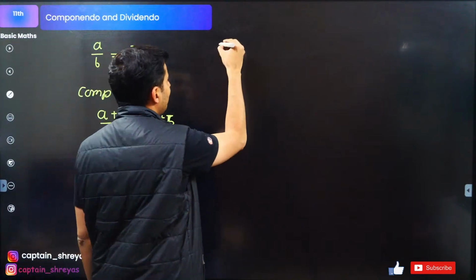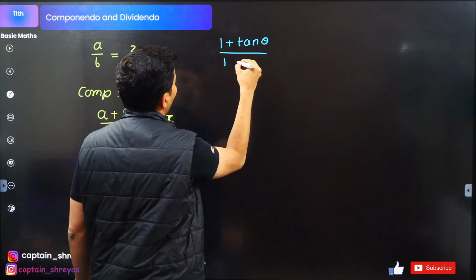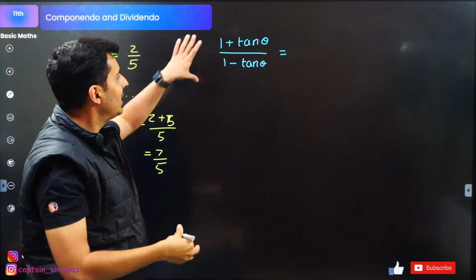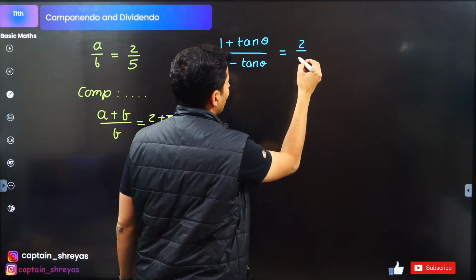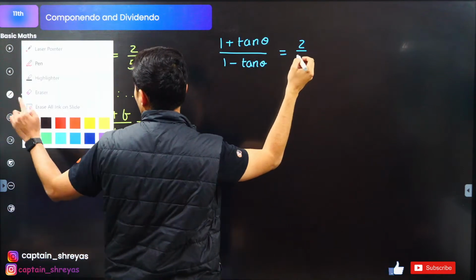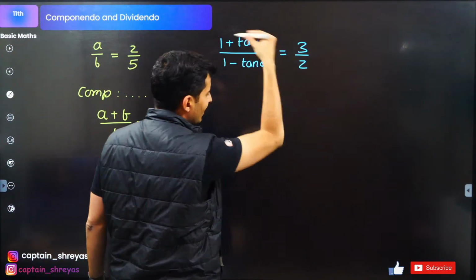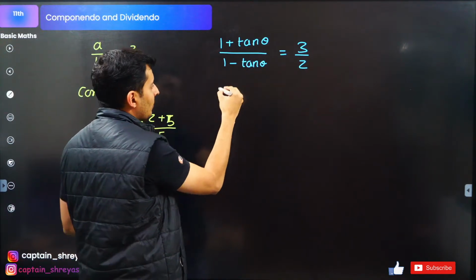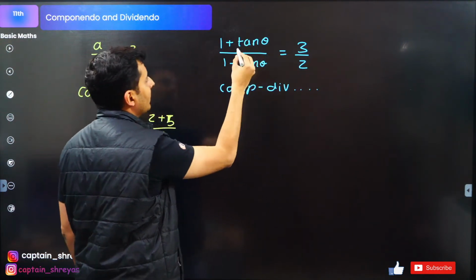So for example, let's say (1 plus tan theta) upon (1 minus tan theta) is given while solving the problem. Let's say something like this comes, and it comes out to be, let's say, 3 by 2 or something. Just taking some random example. So if I apply the componendo dividendo property, what will happen?